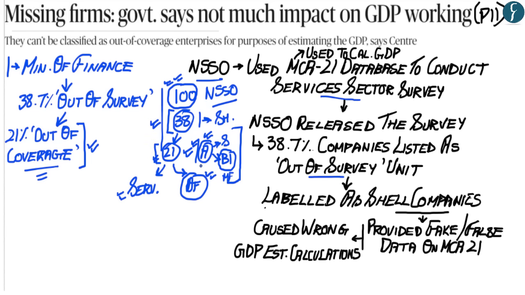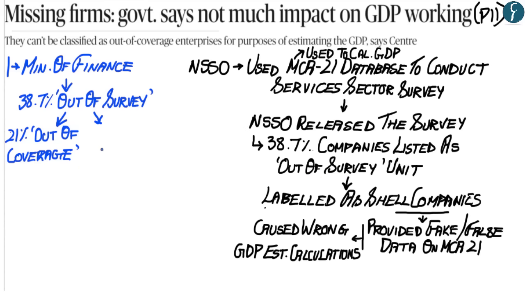Now what the Ministry of Finance is saying is that this company A and roughly 20 other companies, taking the total to 21 companies, were basically companies that had listed themselves as service sector companies but were either in the manufacturing or the agriculture sector. And therefore they should not have been part of the coverage by NSSO in its survey of the services sector.